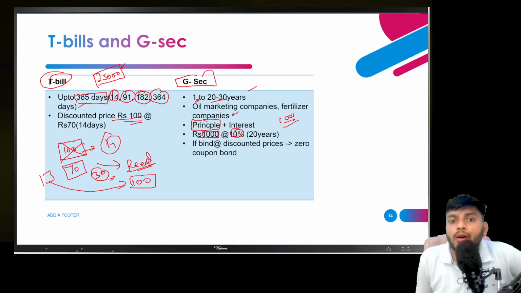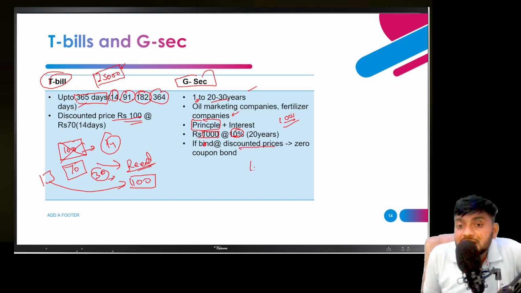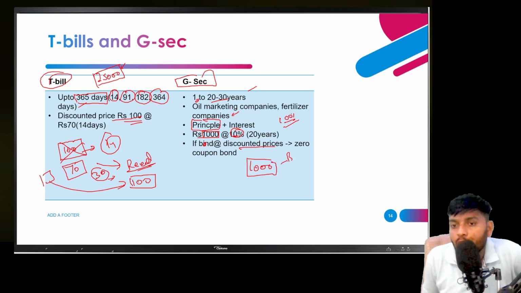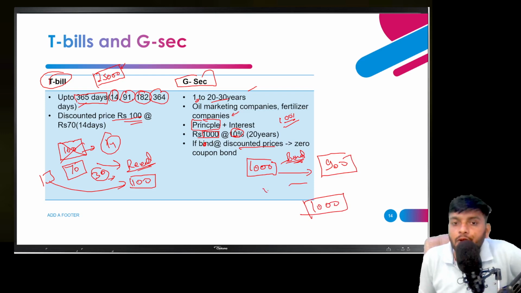But sometimes the government can also issue these securities in the form of a bond at a discounted price. Suppose that the government is issuing a 1,000 rupees bond, but the issue price is 900 rupees, and the government says when you redeem it, I will give you the full 1,000. So that 100 rupees is your discounted rate.